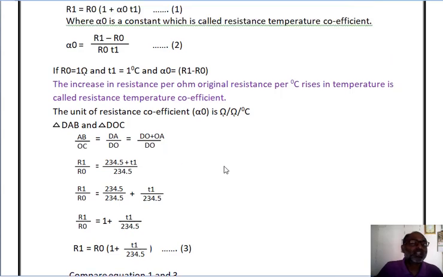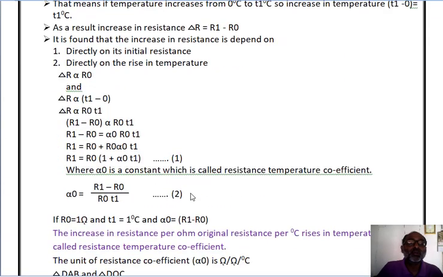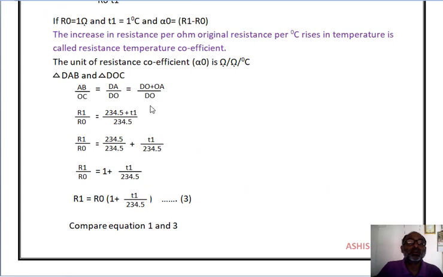Here you can see this DO has a value of 234.5. We just put plus OA, that means T1, divided by 234.5. So R1 by R0 is equal to 234.5 divided by 234.5 plus T1 divided by 234.5.